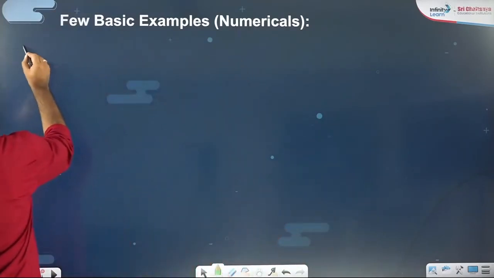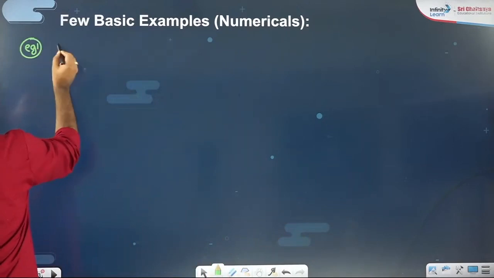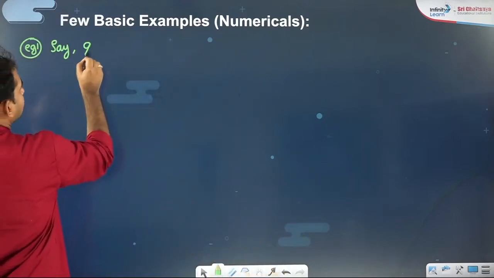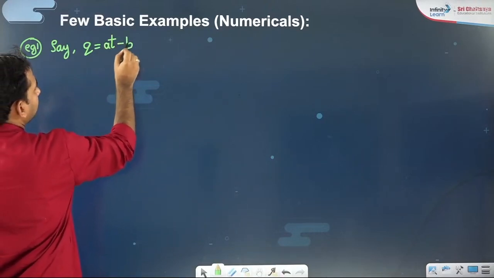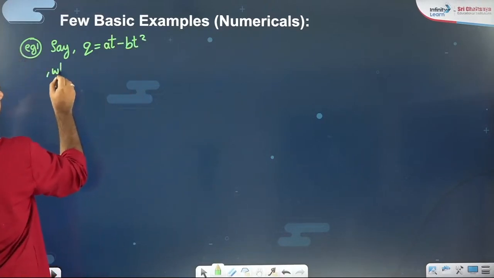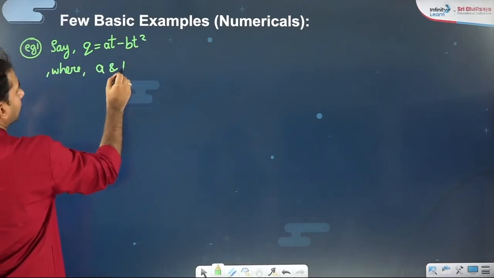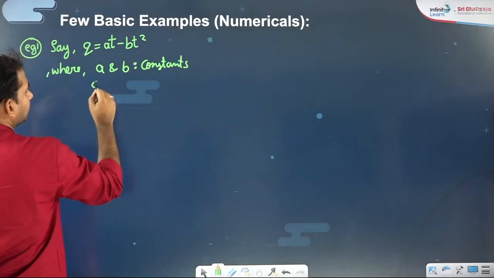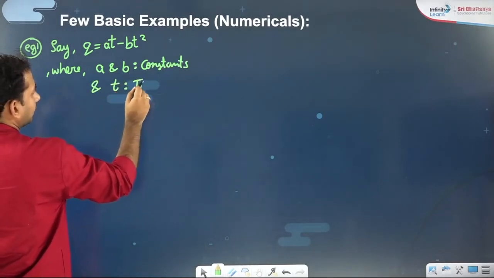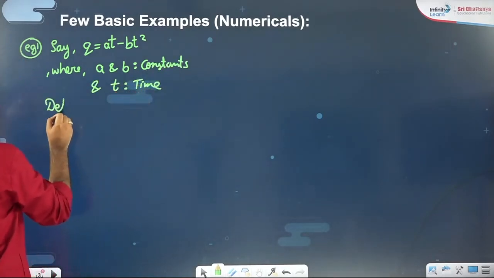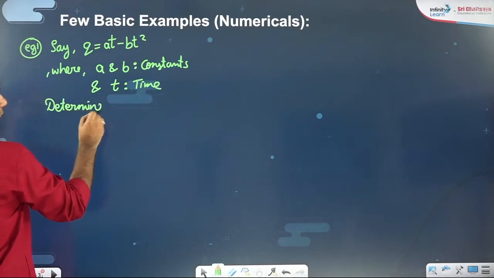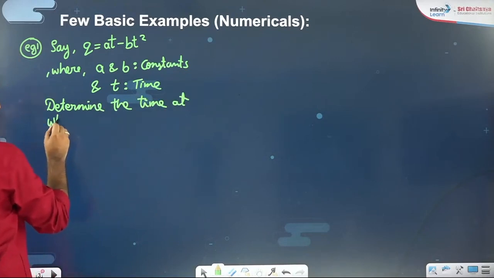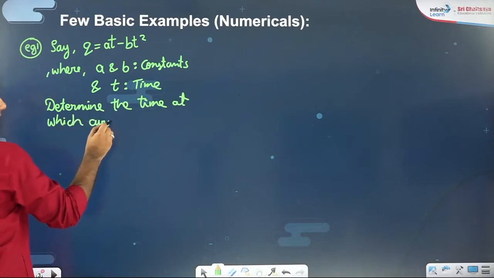Suppose, example 1, I am saying the charge is given as AT minus BT square, where A and B are constants, and T is time. Determine the time at which the current ceases.